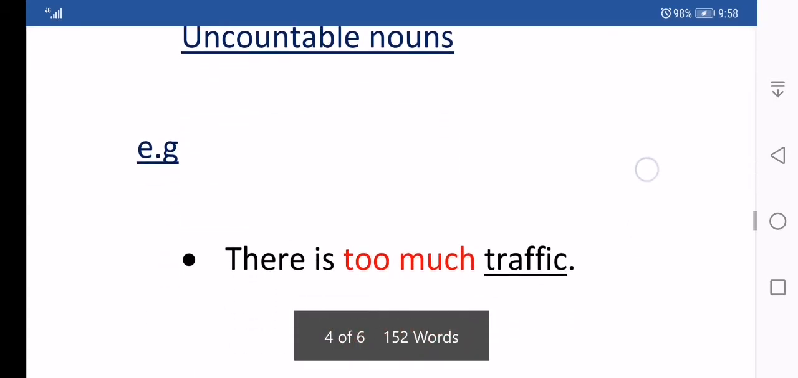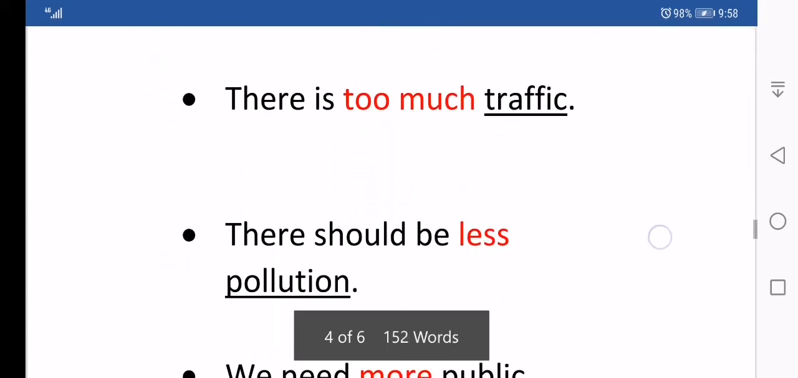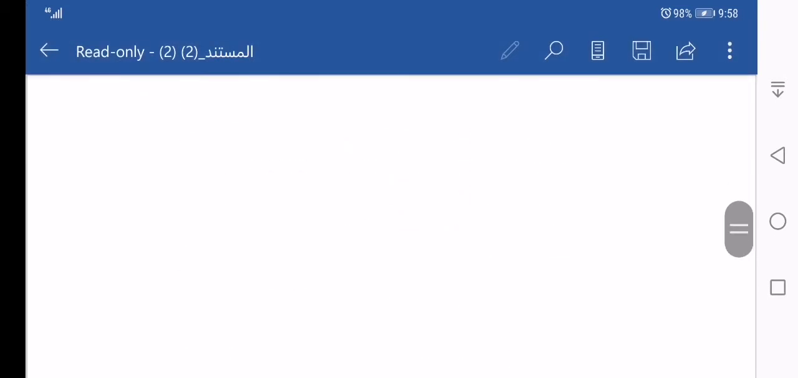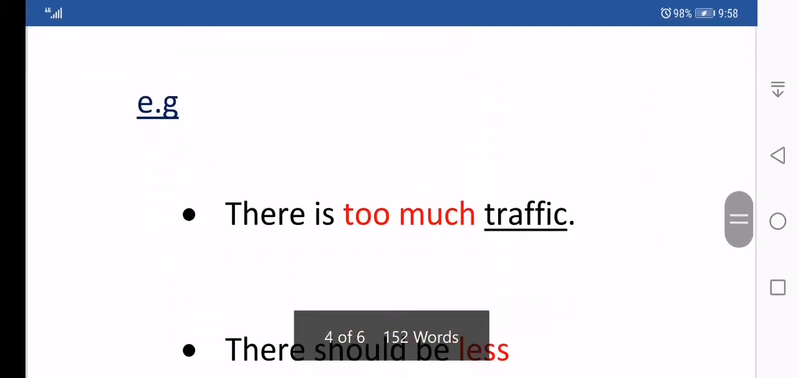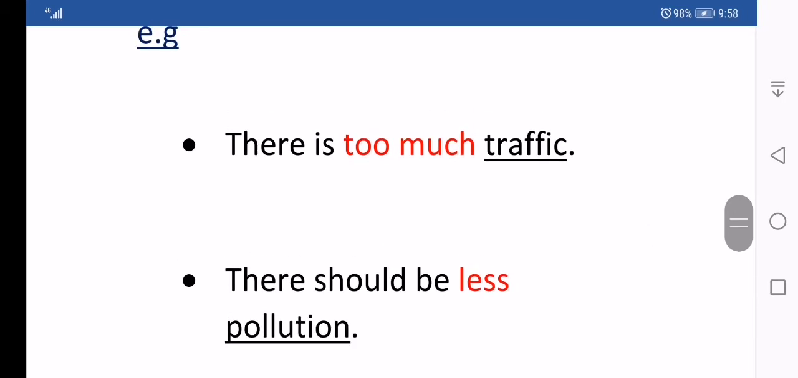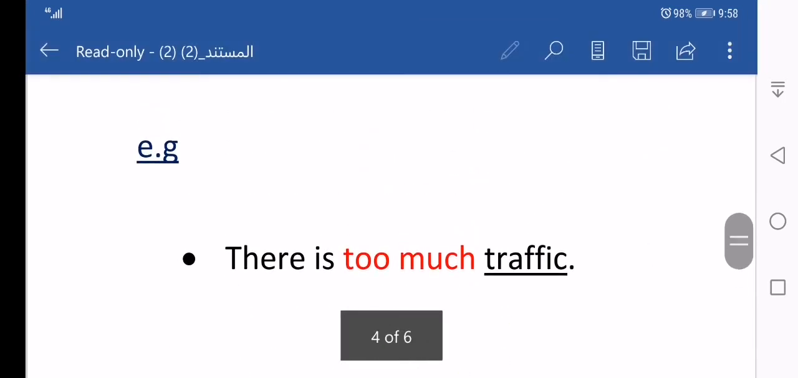As for uncountable nouns, if we look at the examples, there is too much traffic. The word traffic is uncountable. So we say there is too much traffic. Too much has a negative meaning. It means we have traffic more than necessary in the city. So traffic is uncountable, so it takes a singular verb, is. There is. We do not say there are too much traffic. No, it takes a singular verb.